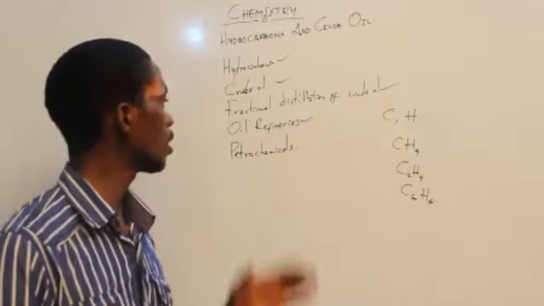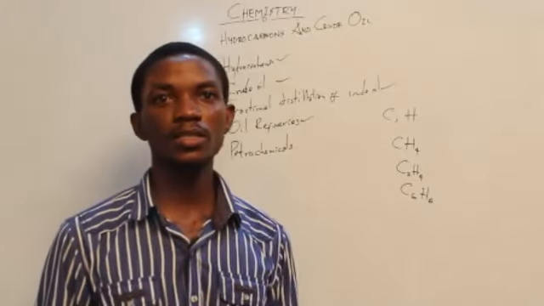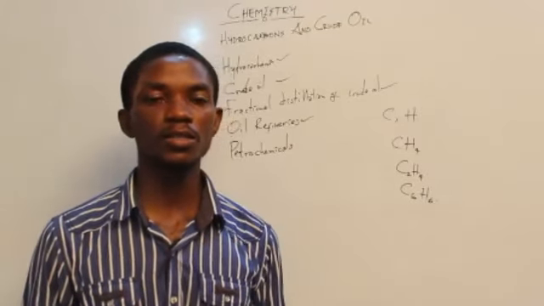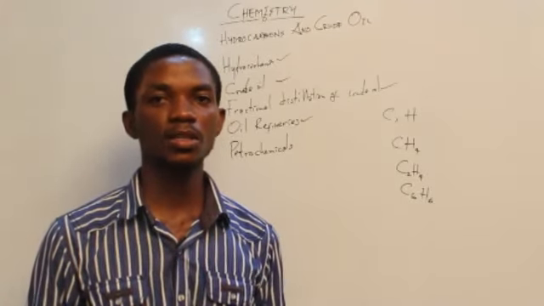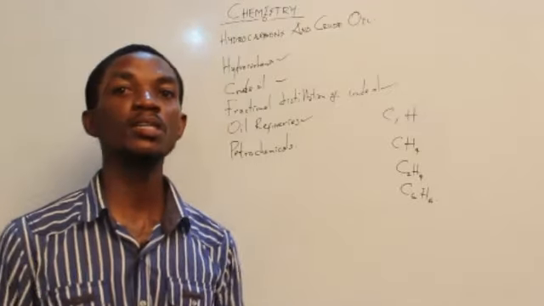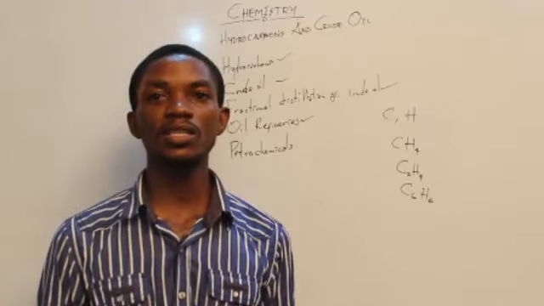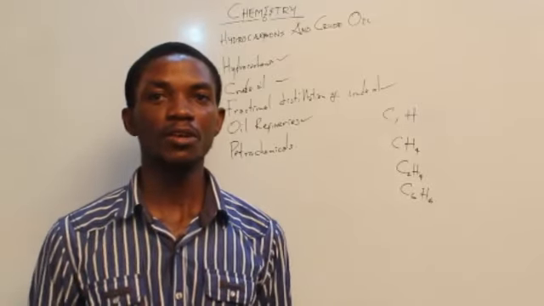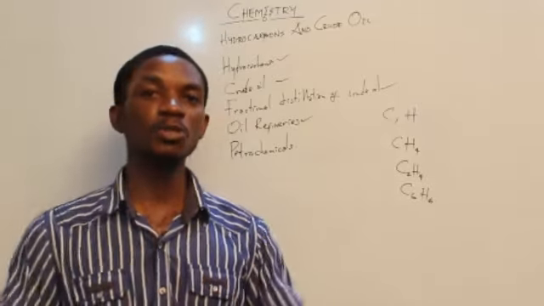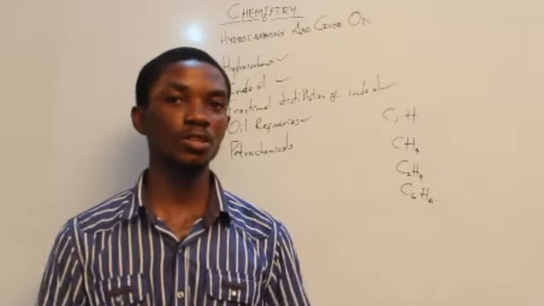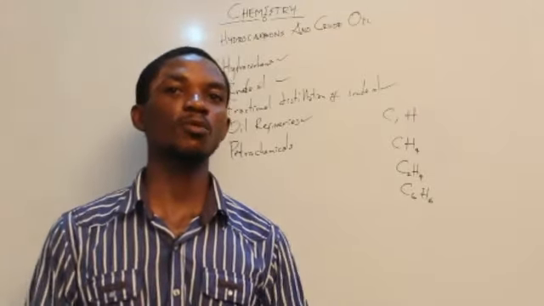Alright, let's continue. In this lesson, we're still looking at petrochemicals. So what are petrochemicals? Petrochemicals are chemicals which are made from petroleum produce. Of course, when we collect our produce from the refinery, our petrol, our kerosene, you don't just pump them out into the field and start using them. They still have to go through several processes.